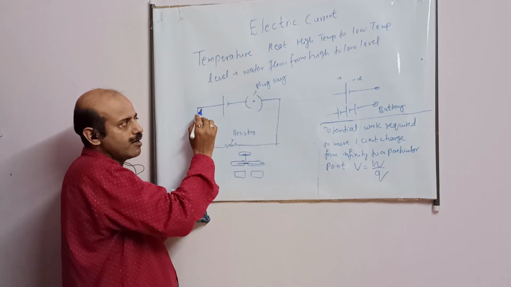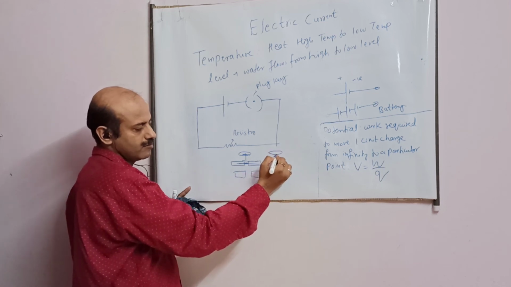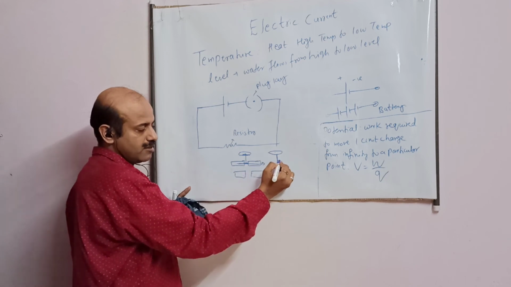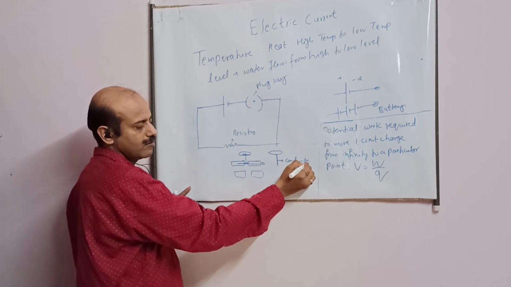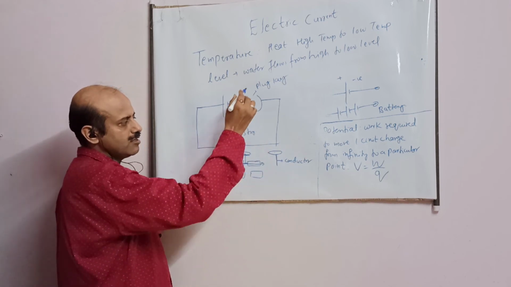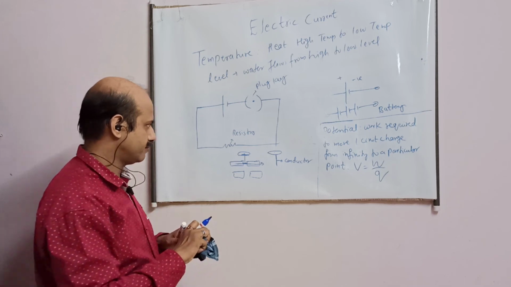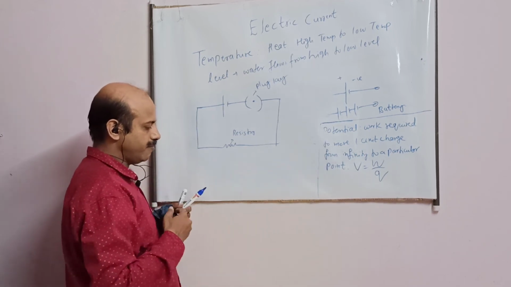So when I want to make the current to flow, I will make this knob on. This kind of knob is there, which can be inserted in between. This is also made of conductor. This is known as plug key, means it is to make the current on and off. Then student, we have two devices. One is known as ammeter.